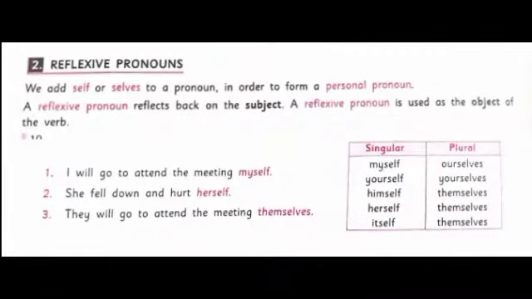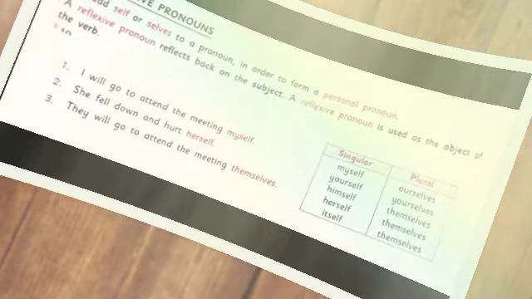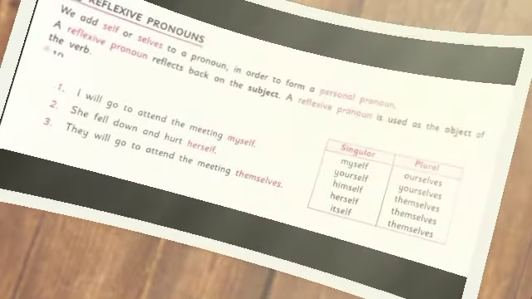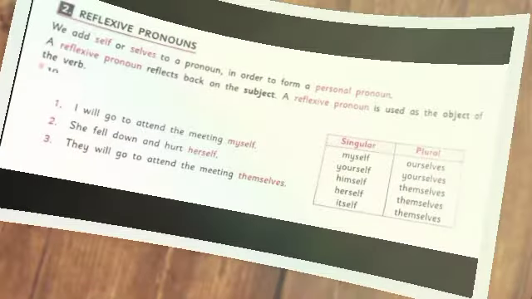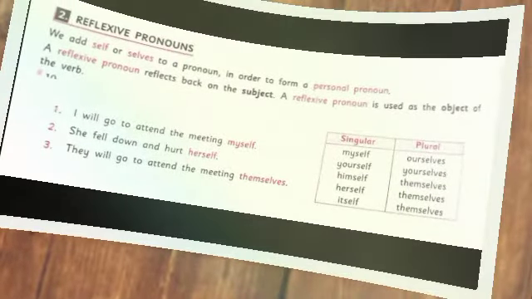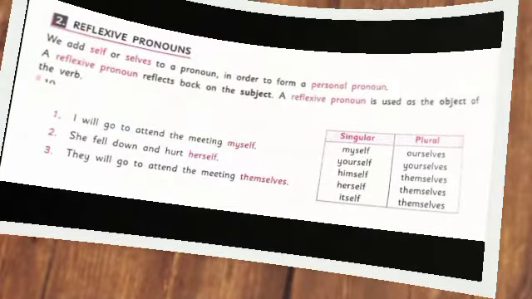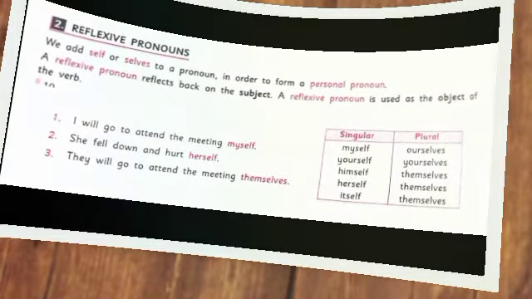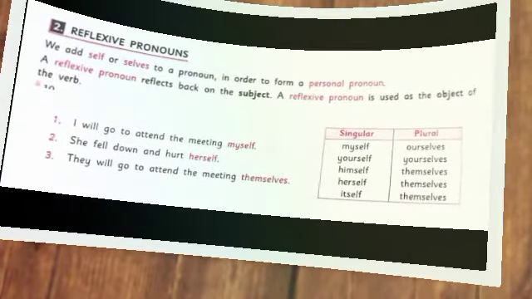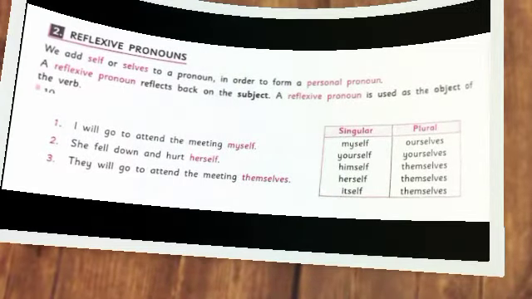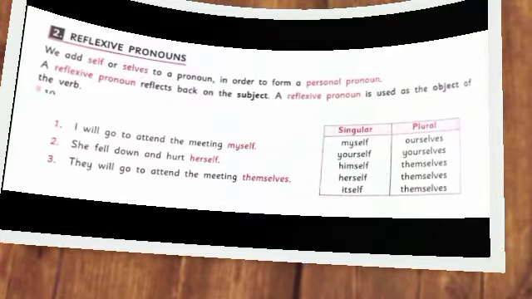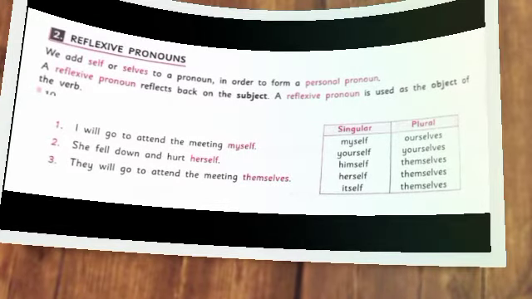Second, we have reflexive pronouns. A reflexive pronoun is a pronoun which reflects back on the subject. A reflexive pronoun is used as the object of the verb. To form a reflexive pronoun, we have to add self or selves to a pronoun.